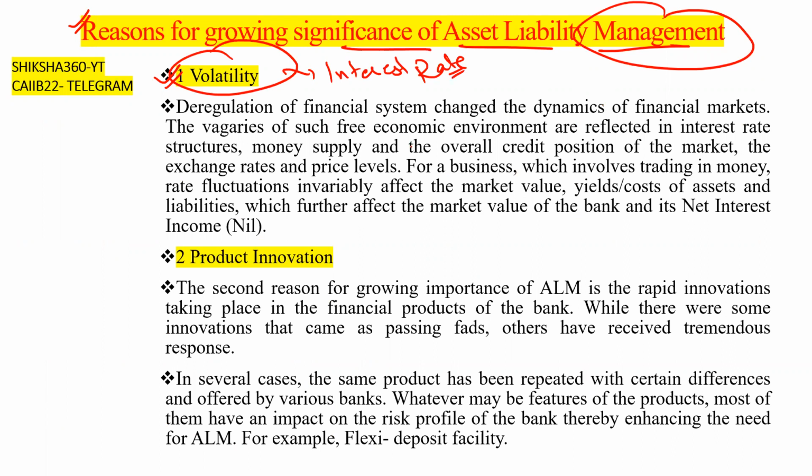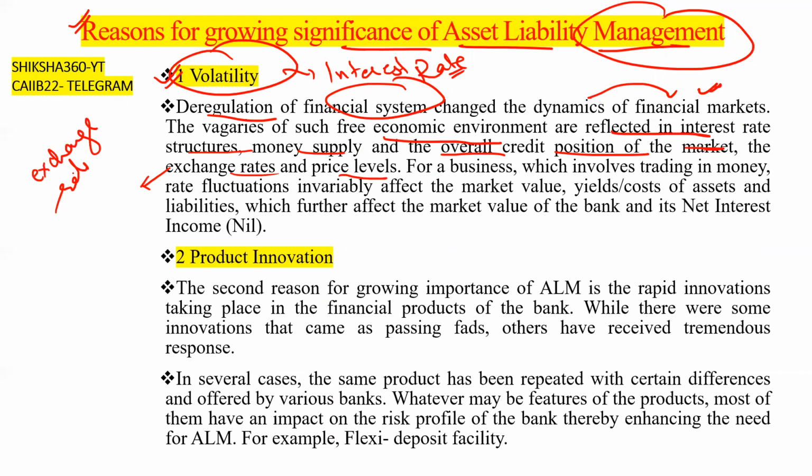Let's discuss deregulation of the financial system. It changes the dynamics of the financial markets. The vagaries of such a free economic environment are reflected in the interest rate structures, money supply, and overall credit position of the market, the exchange rates and the price levels. Exchange rates also fluctuate very fast, and that also comes under volatility.